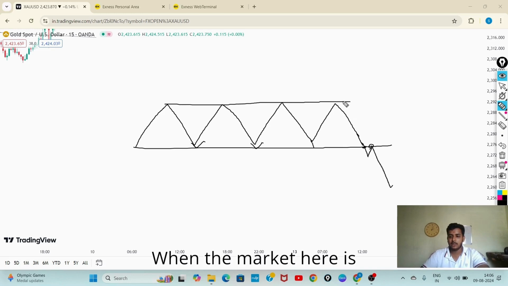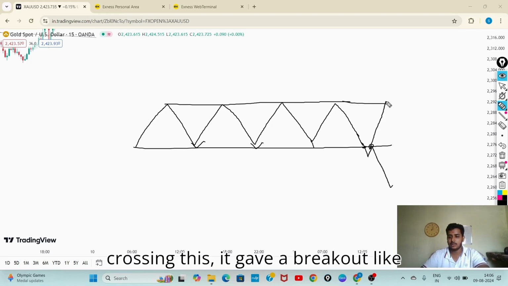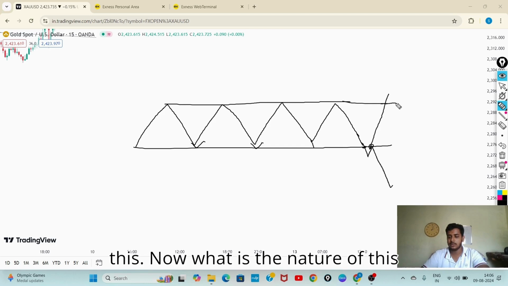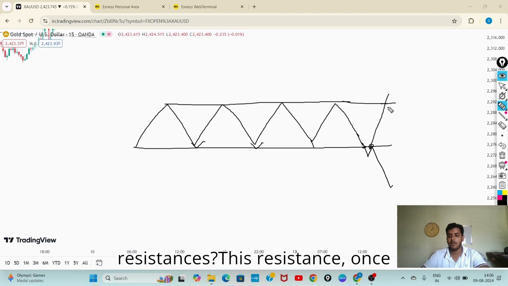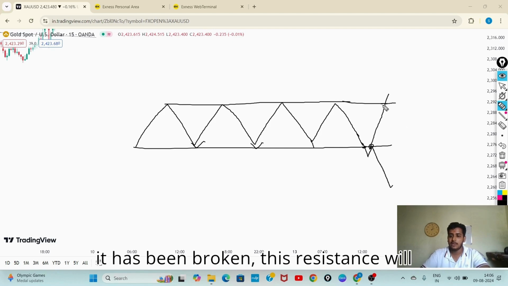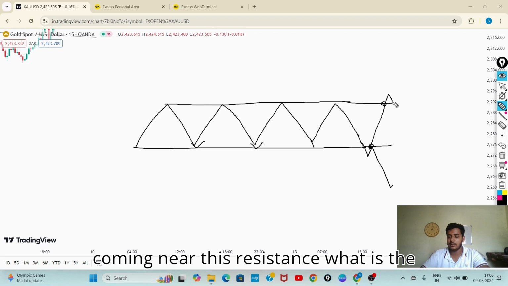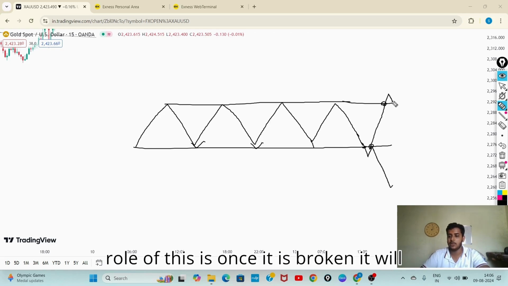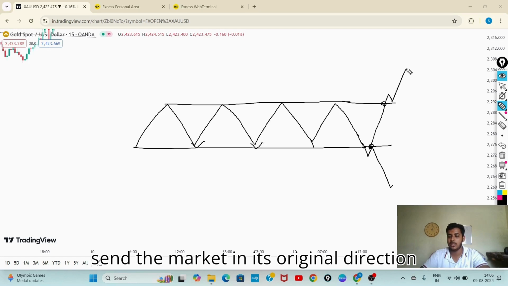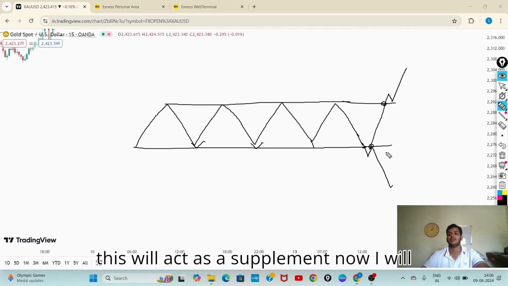The same continues here for resistance. When the market crosses this, it gives a breakout like this. Now, what is the nature of this resistance? Once it has been broken, this resistance will act as a support. Once the market comes near this resistance again, it will send the market in its original direction. This will act as a support.